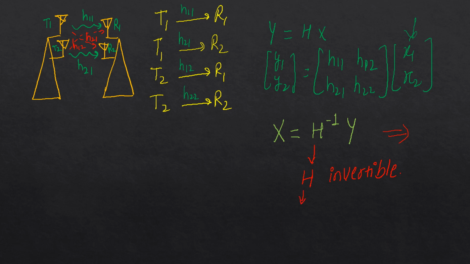In other words, I can say that it should be a full rank matrix. It should be a full rank matrix, then it will be invertible. Then I can easily decode my signal. It is a full rank matrix. I can say that its rows and columns should be independent vectors.